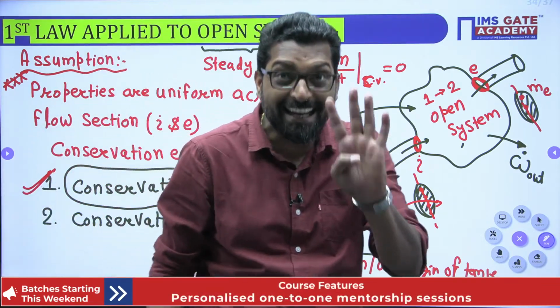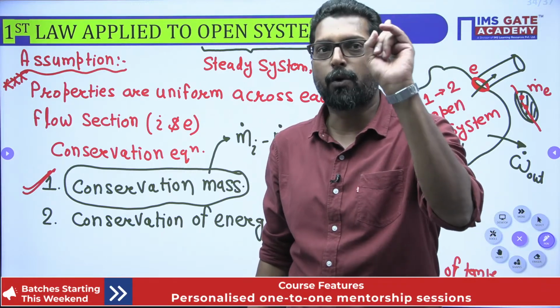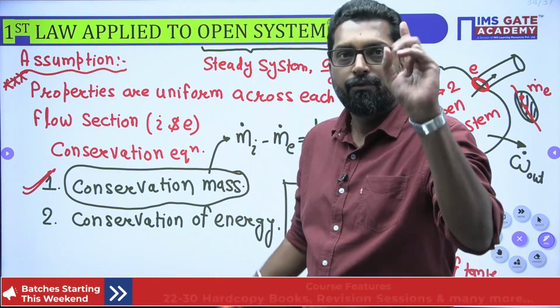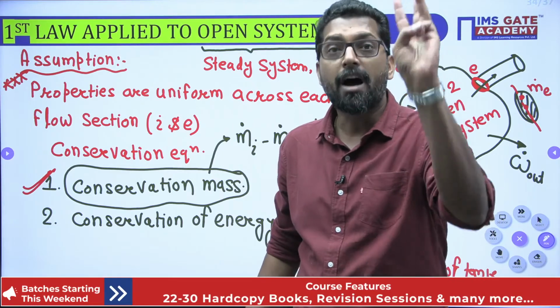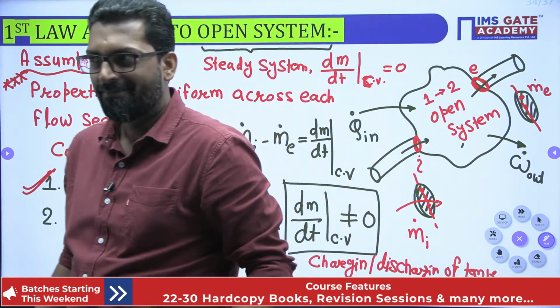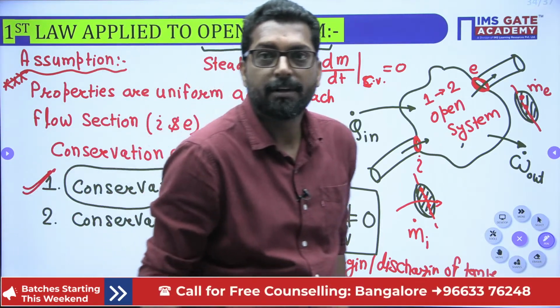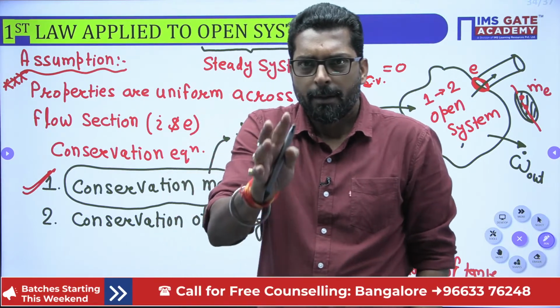Those are the three aspects. First, the first law of thermodynamics for the closed system, second, the first law of thermodynamics for the open system, third, the first law of thermodynamics for the unsteady system. Is it clear?